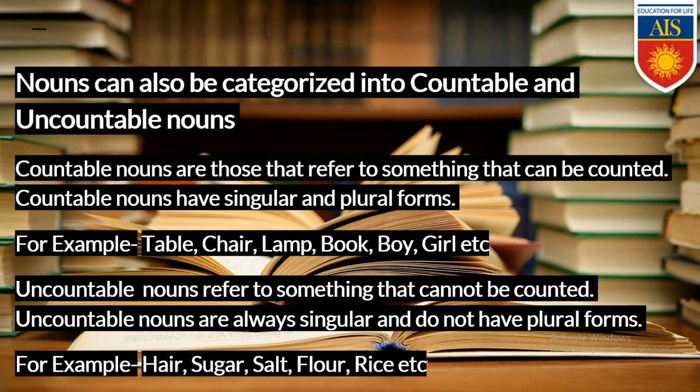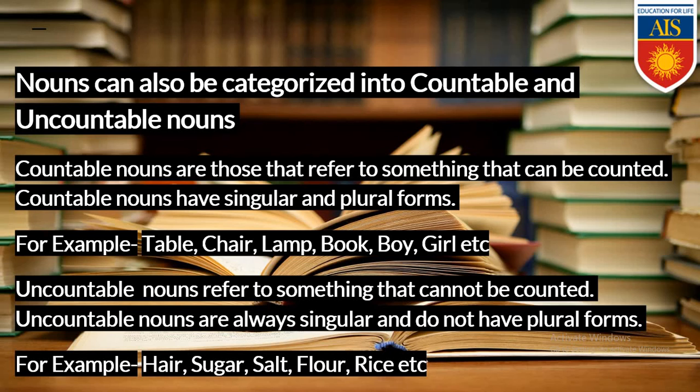Nouns can also be categorized into 2 parts. From till now we have learned that nouns can be categorized into concrete and abstract, but nouns are also categorized into countable and uncountable nouns. What is countable noun? Countable nouns are those that refer to something that can be counted. Anything that you can count is called countable noun.